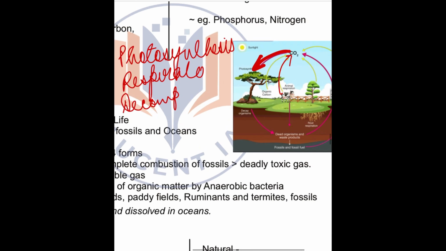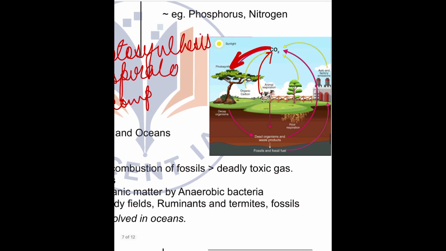When organisms like trees and animals die, they are broken down by bacteria and fungi to release CO2 into the atmosphere or release carbon in the soil. Clear? These dead organisms are stored in the soil as carbon.